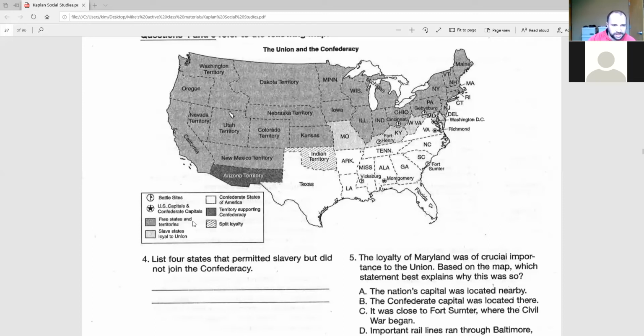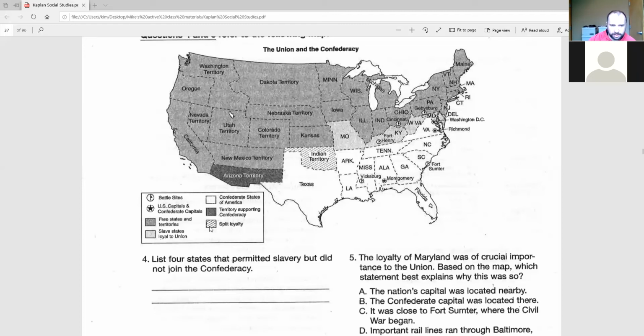We have free states and territories in the darker gray, okay? We have slave states loyal to the Union in light gray. We have Confederate States of America in white. We have territories supporting Confederacy in the dark gray.